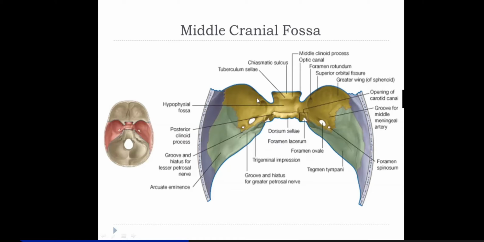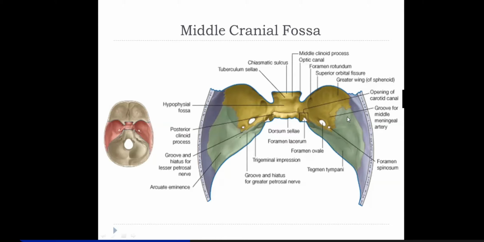Then you are seeing the rest of the bone here. You can see here, it is the temporal bone. In this temporal bone, this portion here is the tegmen tympani. This tegmen tympani forms the upper surface of the petrous temporal bone.